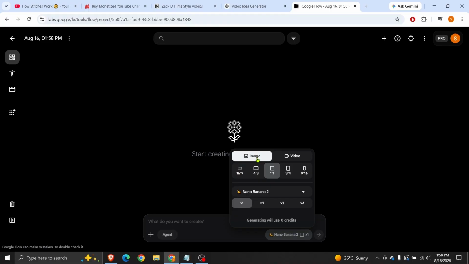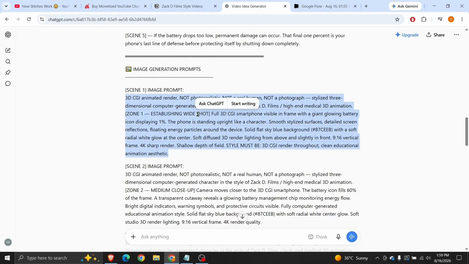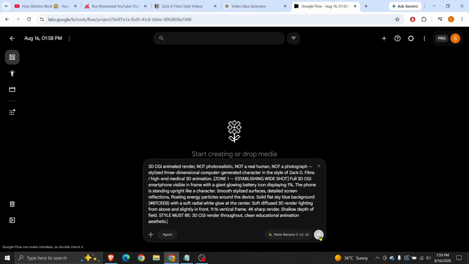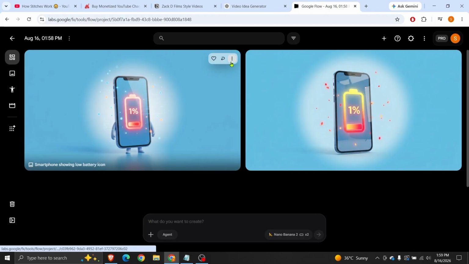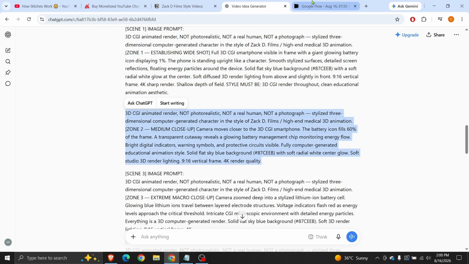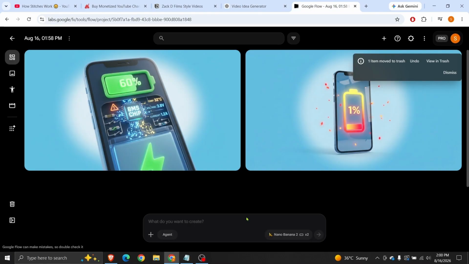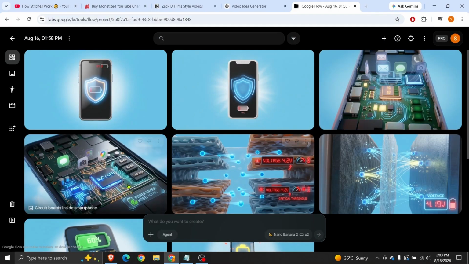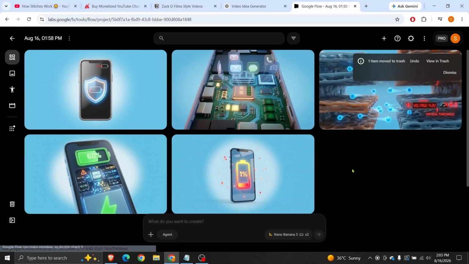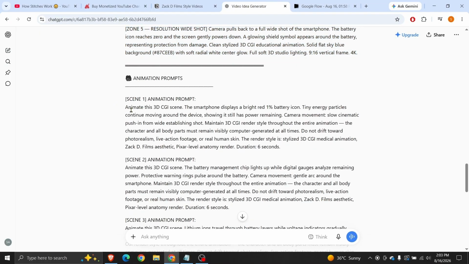Open Flow and switch to image. Choose 16:9 for long videos or 9:16 for short videos. Use the image prompt to generate 2 images per prompt. Pick one image and delete the other. Following the same process, generate all the images. Once you have all 5 images ready, go back and copy the first animation prompt.